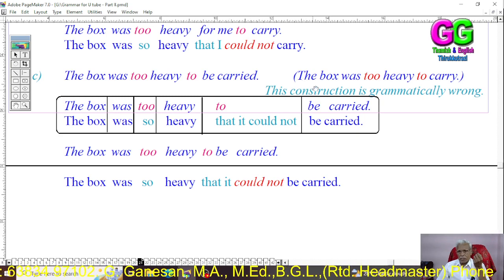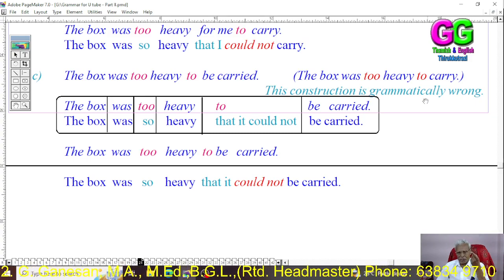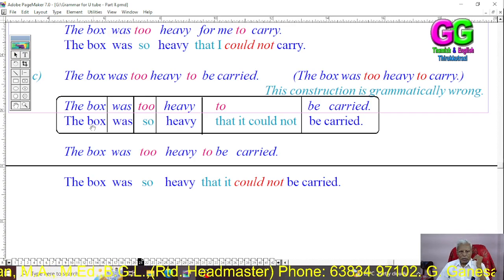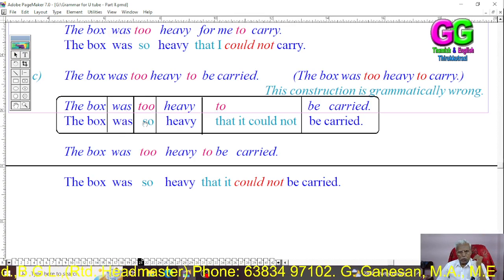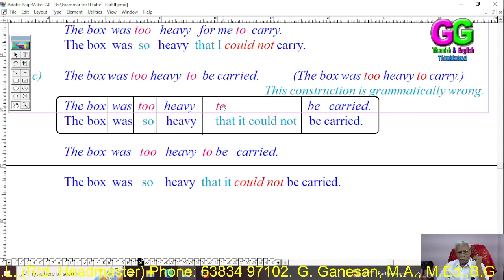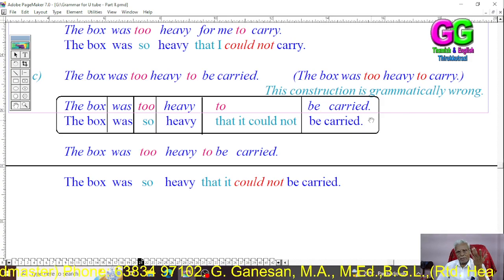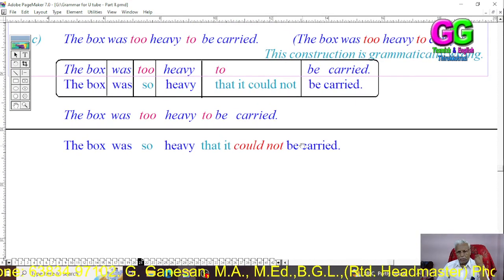The box was too heavy to carry. Grammatically, this construction is wrong. That I have already explained. The box was too heavy to be carried. The box was so heavy that it could not be carried. That's the passive form.